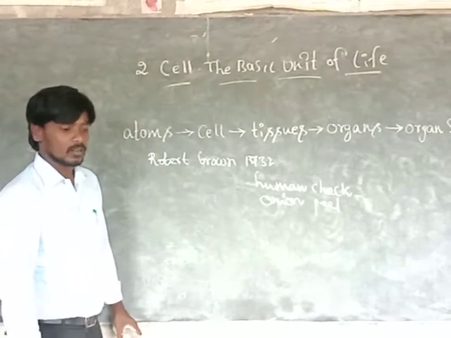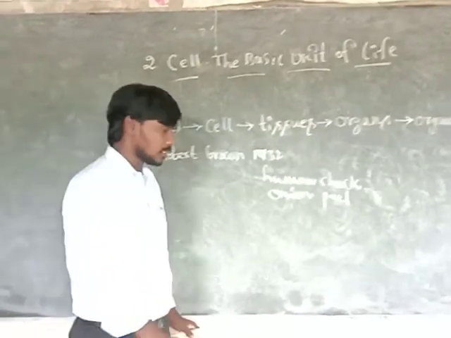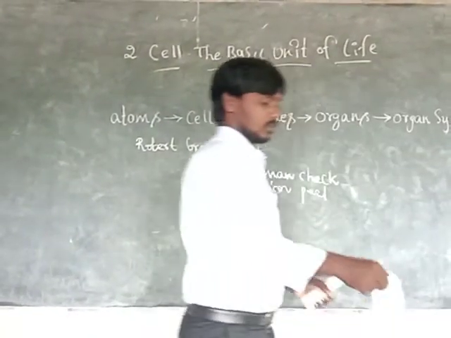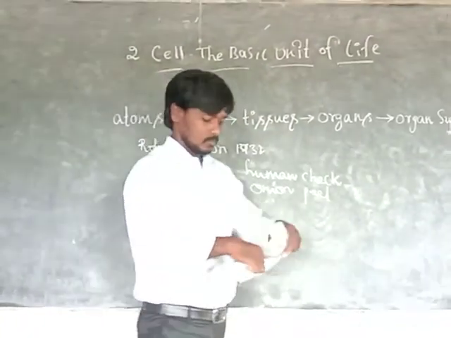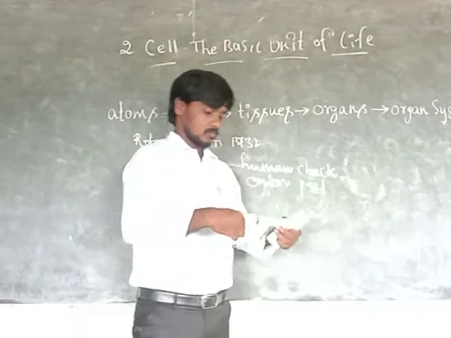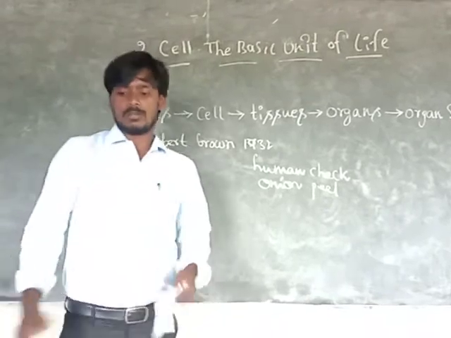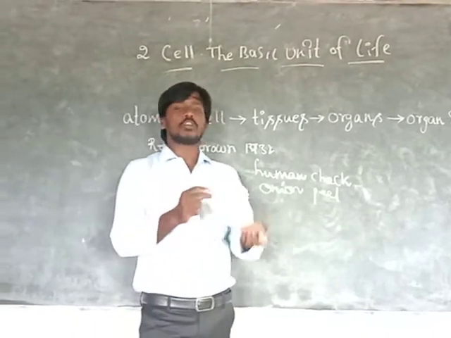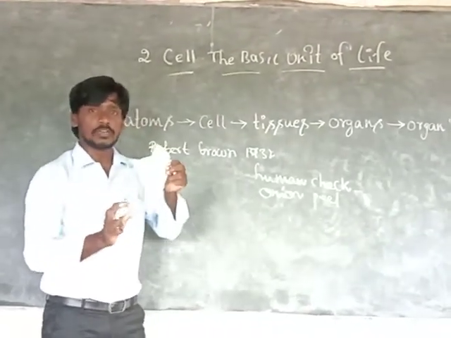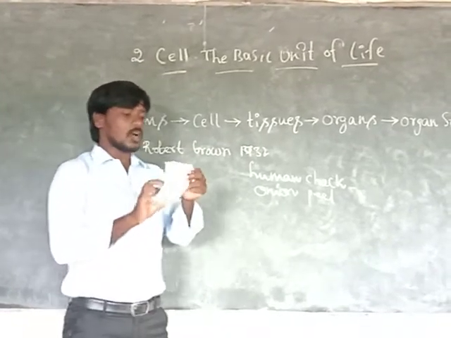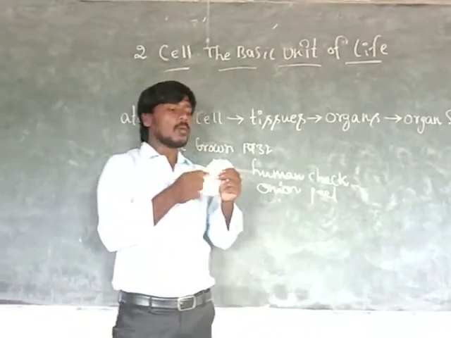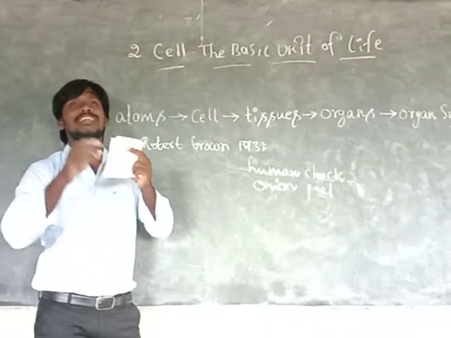Suppose this is an onion peel. In this onion peel, Robert Hooke or Robert Brown identified some cells.